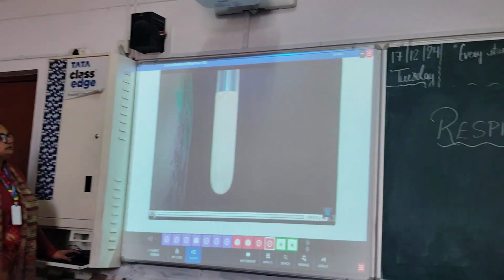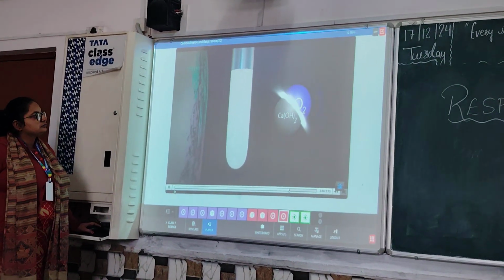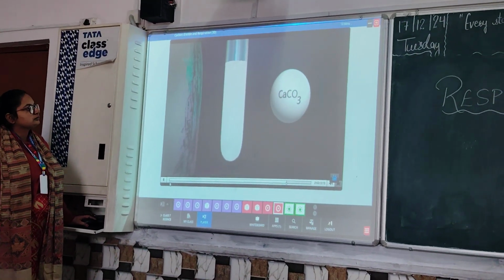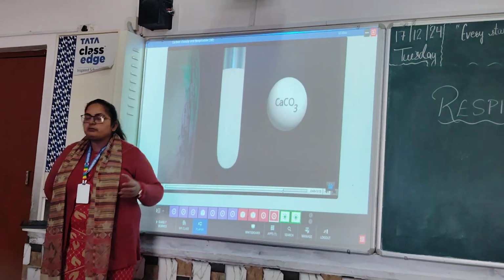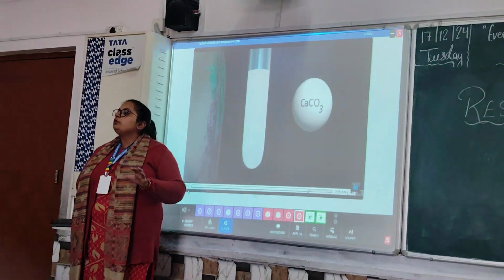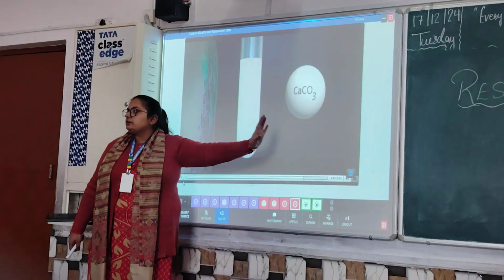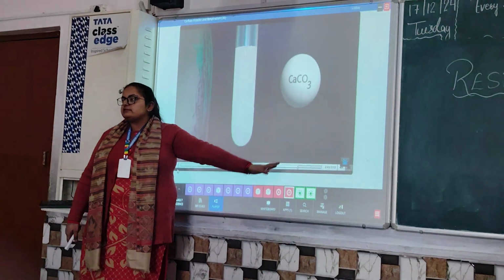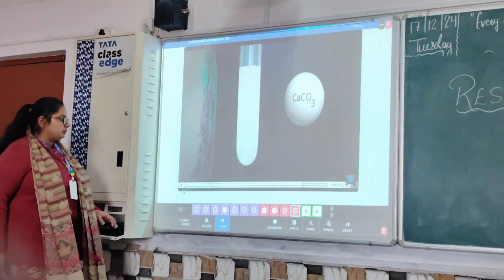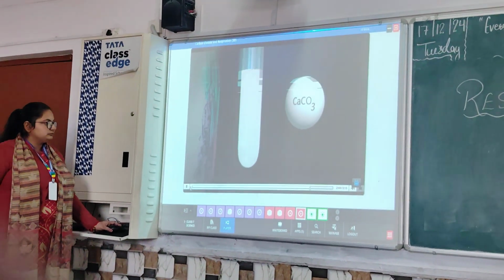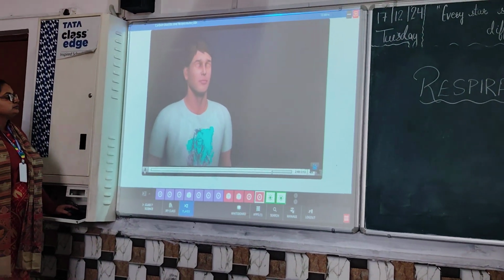This is because carbon dioxide reacts with calcium hydroxide and forms calcium carbonate, which is milky. So after some time, you will see the solution color changes into milky white color. That is because calcium carbonate is formed, and that is white, or you can say milky in color. That's why the solution turns milky. This experiment shows that carbon dioxide is released during respiration.